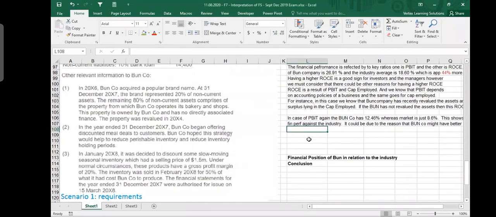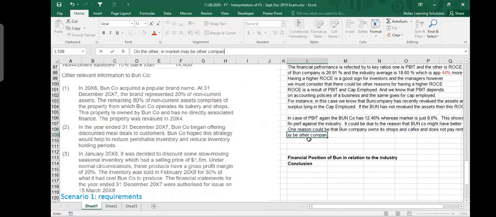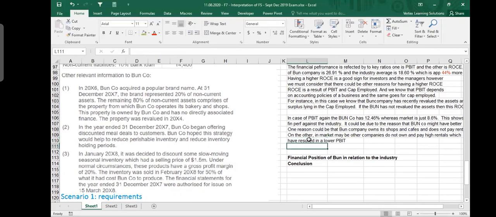I would say one reason could be that one company owns its shops and cafes and does not pay rent. On the other hand, in the market, maybe other companies do not own and pay high rentals, which have resulted in lower PBIT. Okay, now this is what is related to this particular question.